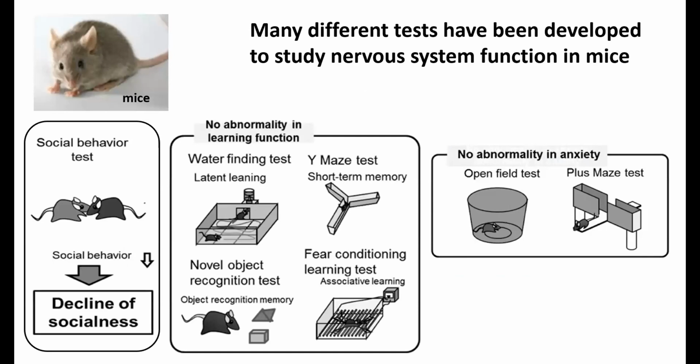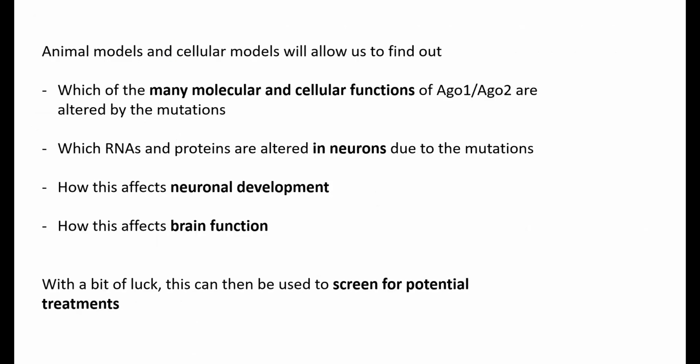But because mice have been in the biochemical research field for a long time, there are many standardized tests for mice where you can find out if their motor behavior is compromised, if their social behavior is compromised. Mice are quite social animals, and you can really measure this. So we hope that we can finally get more information. So this is some work that we will do, and this is planned for the next 1, 2, 3 years. See how fast we can go on with these things.